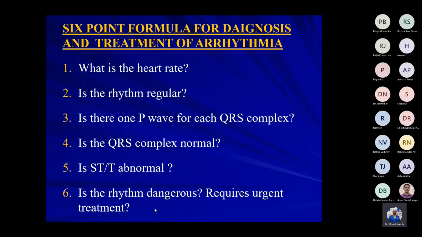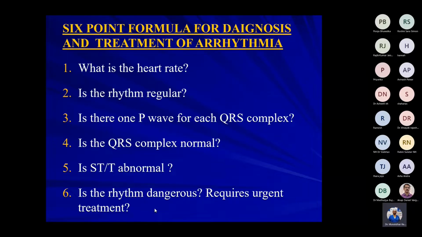So if you follow this protocol, even if the diagnosis is wrong, you will get a reasonable amount of marks. If you straight away jump to the diagnosis without going through a systematic protocol, you may not get full marks, even though the diagnosis may be correct. So what is the heart rate? How do you determine the heart rate? Number of big squares, 300 divided by number of big squares.